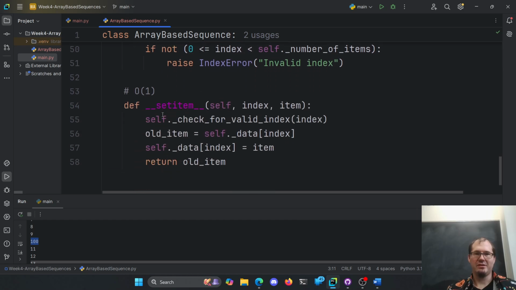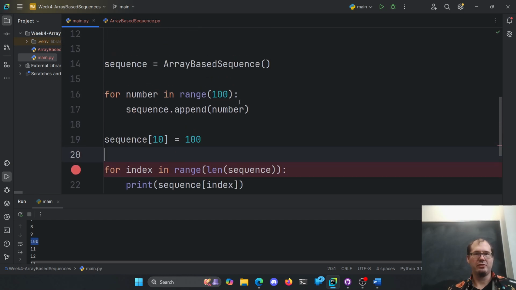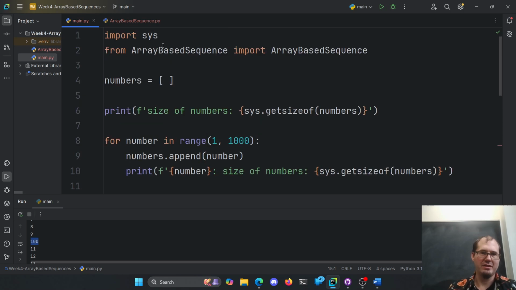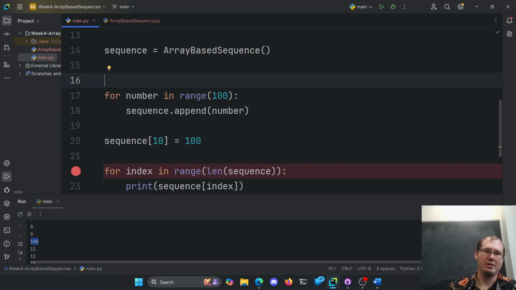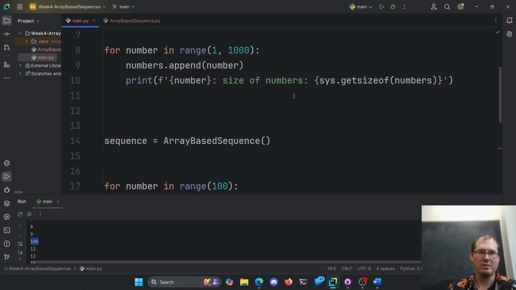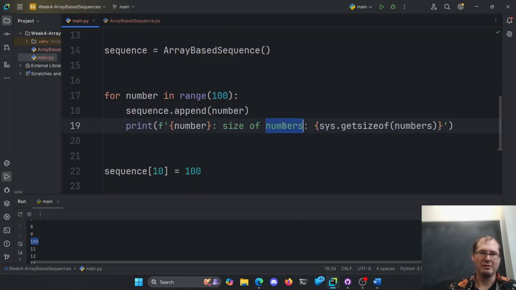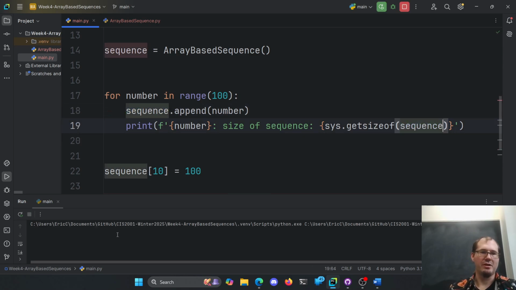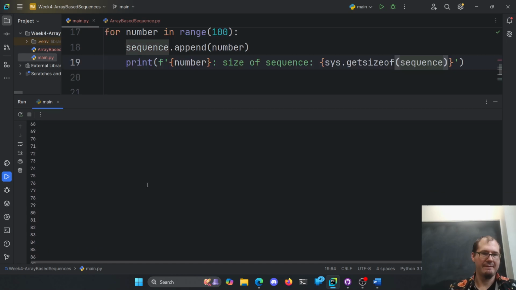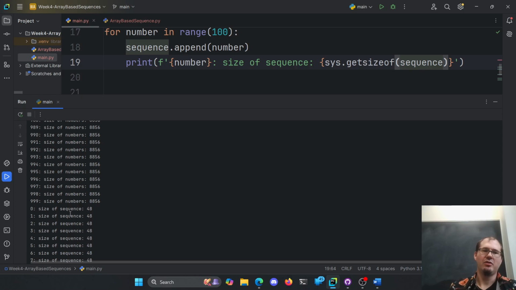All right, so we've got our lists here. Now, I think we could figure out the size of our self here too, right? I think we can print the size of. I think that works. Maybe. Let's try it and see. So let's see if we can get the size of, let's do this one here. We appended it, and then we'll get the size of sequence. See if we get anything back out here. I'm not sure if it's going to work or not. No, okay, so it's not.